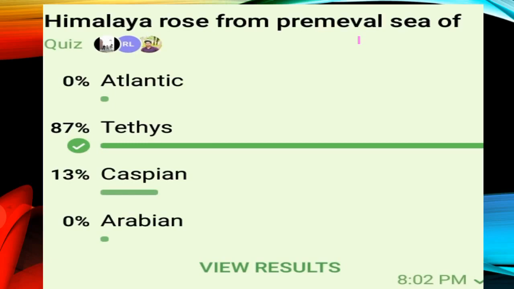Next, the Himalayan questions. First question: Himalaya rose from the primal sea of? This question means, the Himalaya rose from which sea? Here we can see 0% of students answered Atlantic, 0% answered Arabian. Happy, but why did 13% of students answer Caspian?